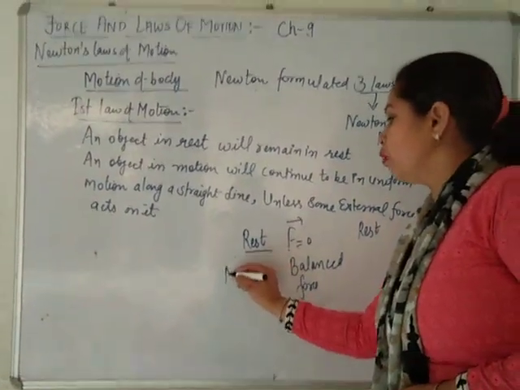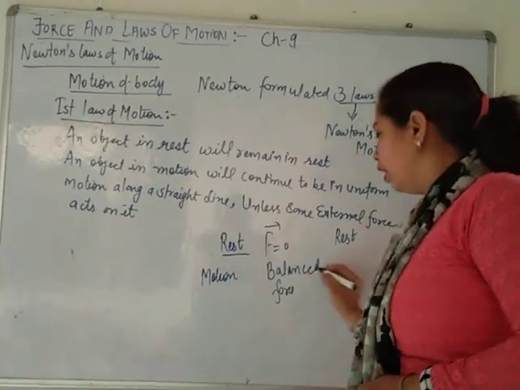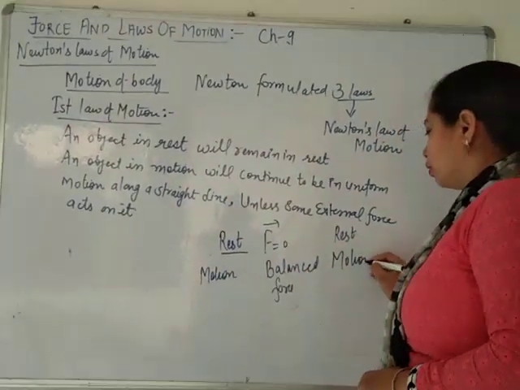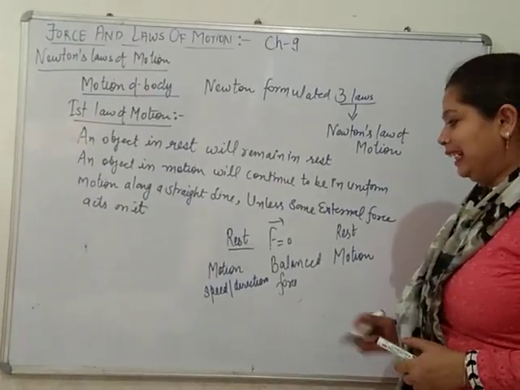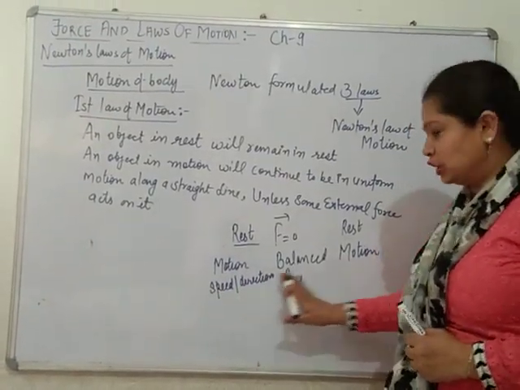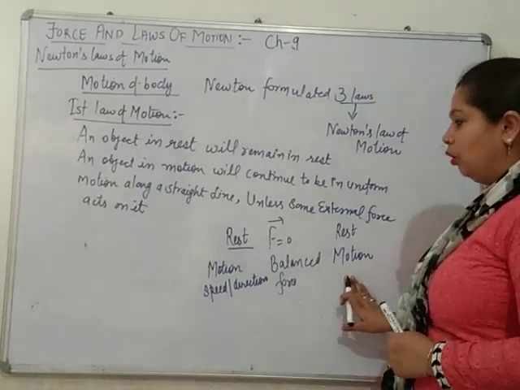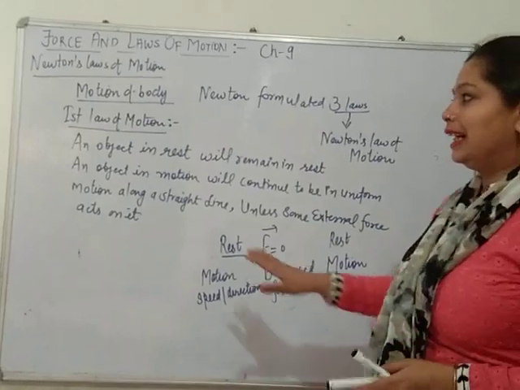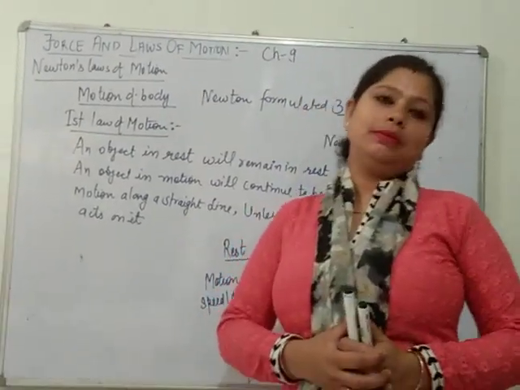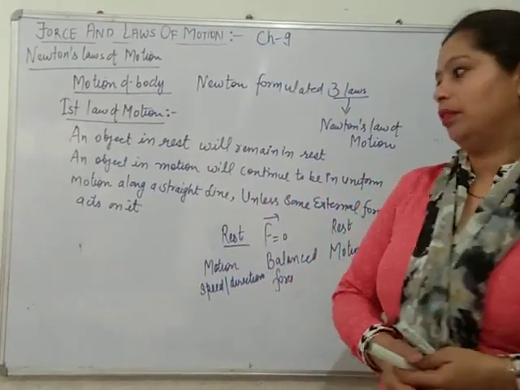If it is in motion, it will continue to be in motion. There is no change in speed or direction of motion. It means net force zero, no change. That is the first law that has been explained by Newton.